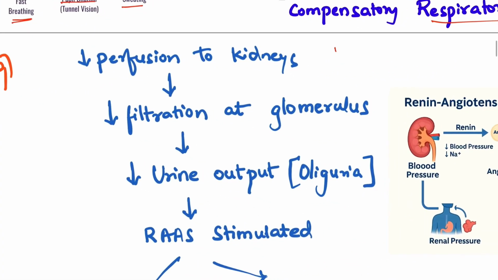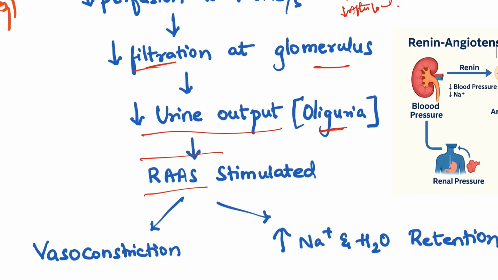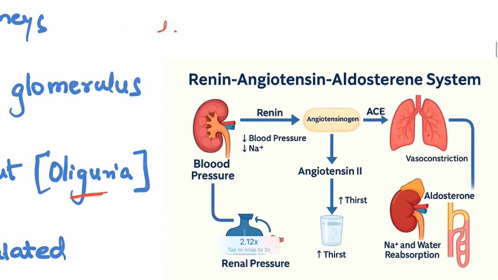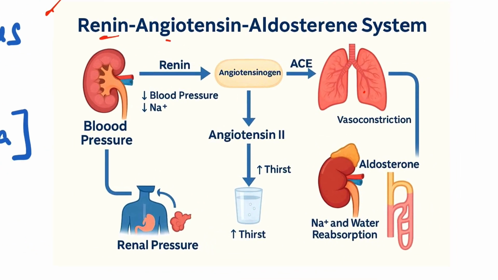Okay, next comes our favorite organ, the kidney, the renal system. Whenever there is decreased preload and decreased afterload, there will be decreased perfusion to the kidneys, thereby decreasing glomerular filtration. This will lead to oliguria. So again homeostasis will apply here. There is another survival mechanism, very important to cope up with stress, that is the renin angiotensin aldosterone system, RAS. Whenever there is a change in blood pressure or decrease in sodium, renin will be released from the kidney. This will be converted to angiotensin and aldosterone.